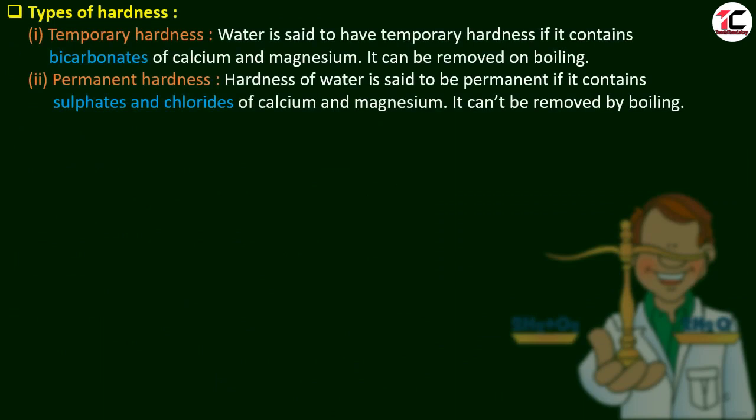What are the types of hardness? The first one is temporary hardness and the second one is permanent hardness. What is temporary hardness? Water is said to have temporary hardness if it contains bicarbonates of calcium and magnesium, and it can be removed on boiling. But in case of permanent hardness, there is the presence of sulfates and chlorides of calcium and magnesium. The difference is bicarbonates of calcium and magnesium can be removed on boiling, but sulfates and chlorides of calcium and magnesium can't be removed by boiling.